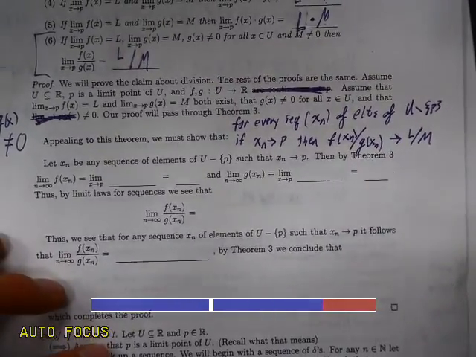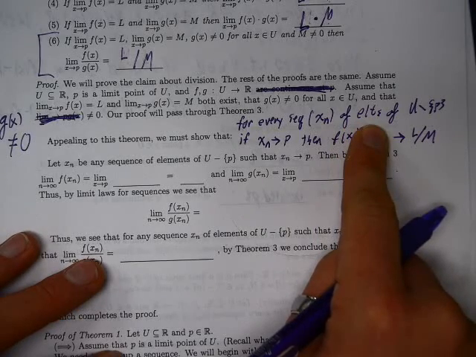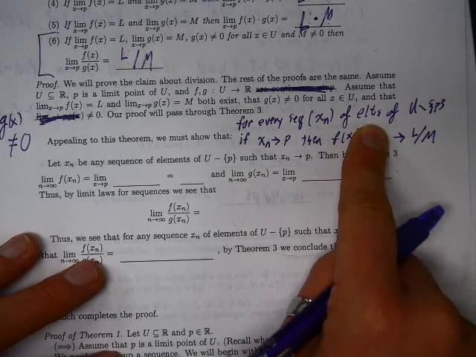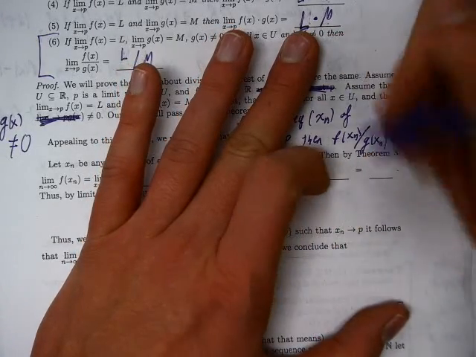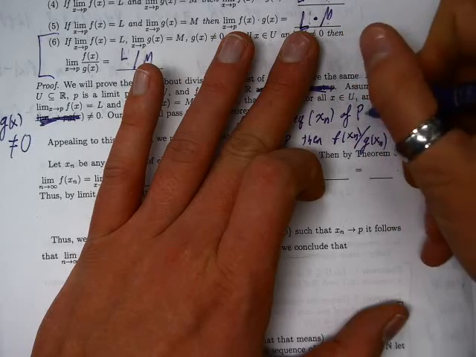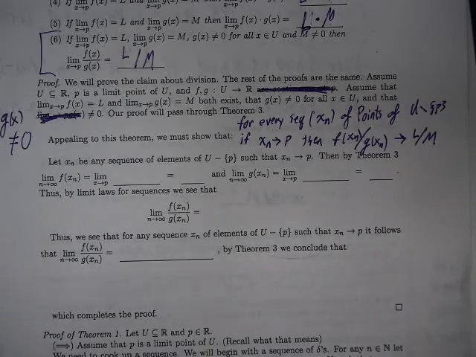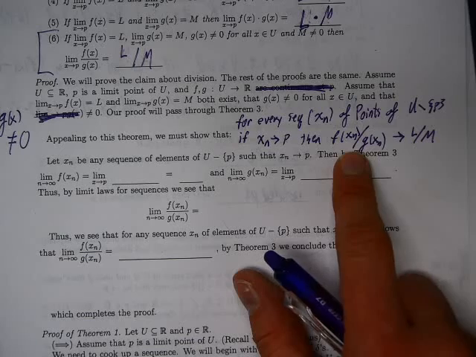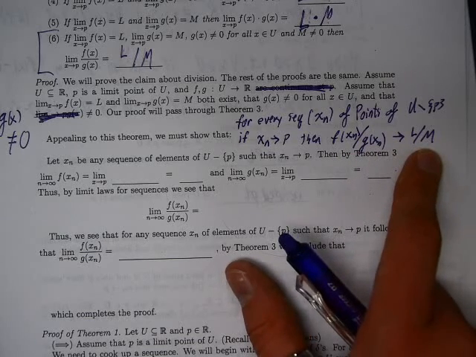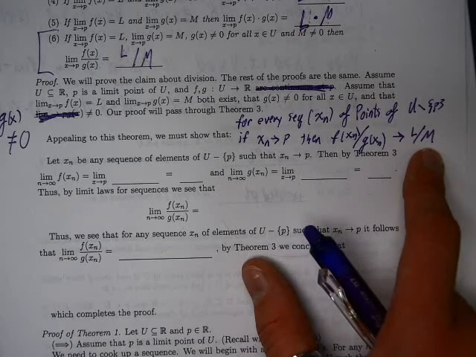Sequences x n of what elements? Yeah, for every sequence x n of elements. Okay. Elements is just like a really long word. Well, maybe I should just use a shorter word. Points in U minus P. If x n converges to the point P, then f of x n divided by g of x n converges to L divided by M. That's what we should need to prove if we're appealing to theorem 3.